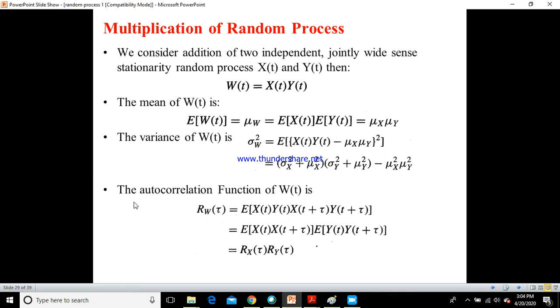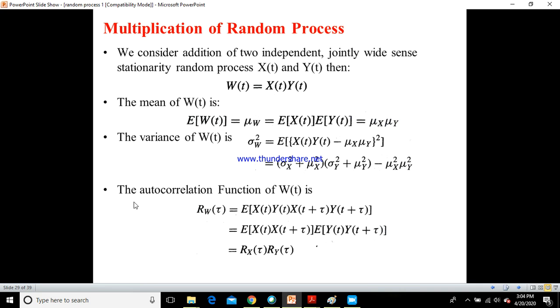Now let us see what is the mean of w of t, and then we will finally end up with the autocorrelation function of w of t. The mean of w of t equals E of w of t, which is mu w, which is equal to E of x of t into E of y of t. As x and y are independent, mu x into mu y is the mean of w of t that we get.